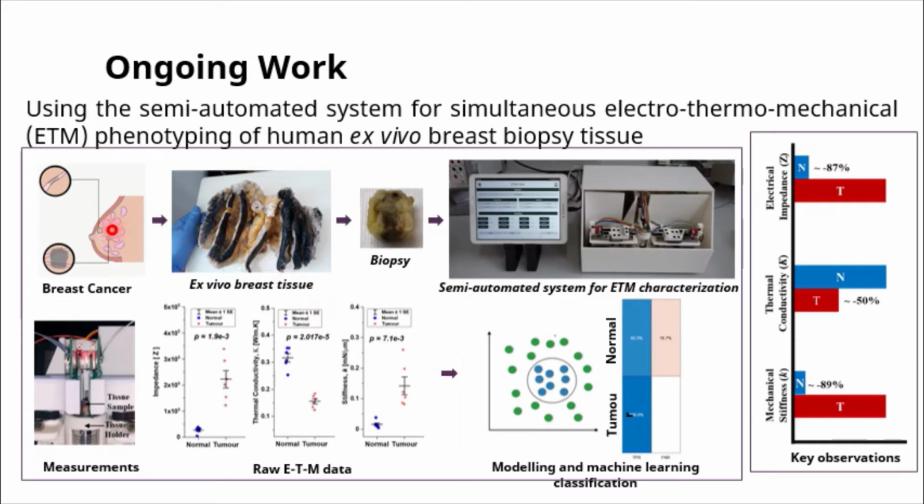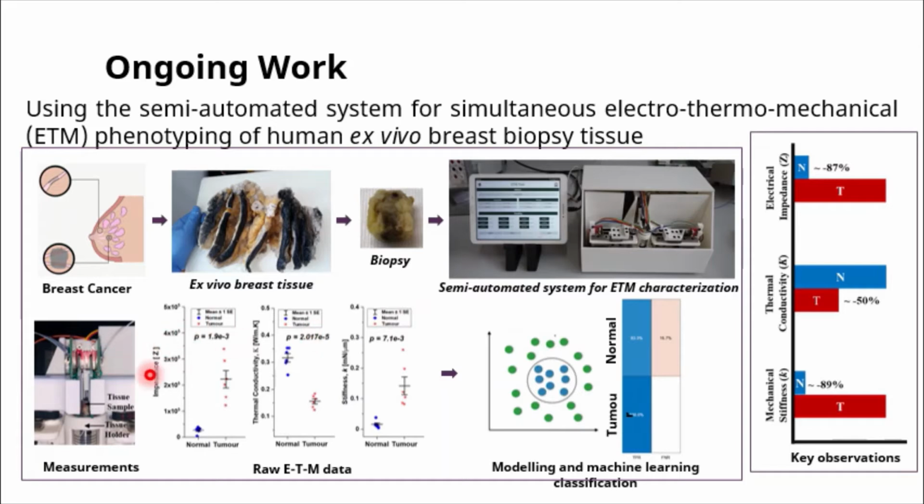Now, patients having breast cancer, specifically ductal carcinoma in situ or invasive ductal carcinoma, the samples extracted from such patients using breast biopsy were used for the electrothermomechanical phenotyping of the breast biopsy tissues.